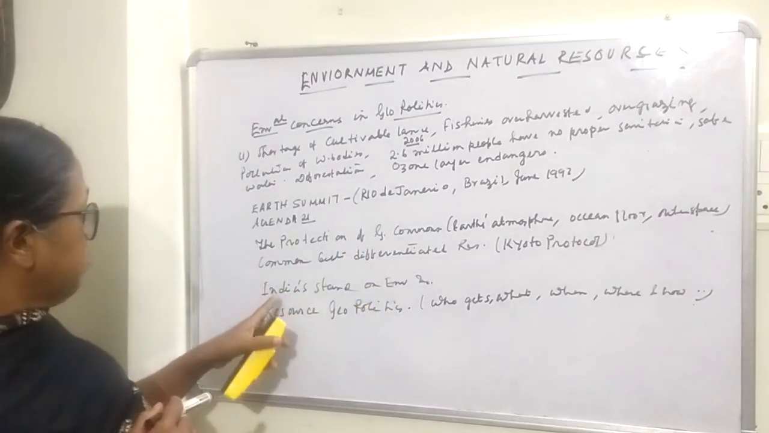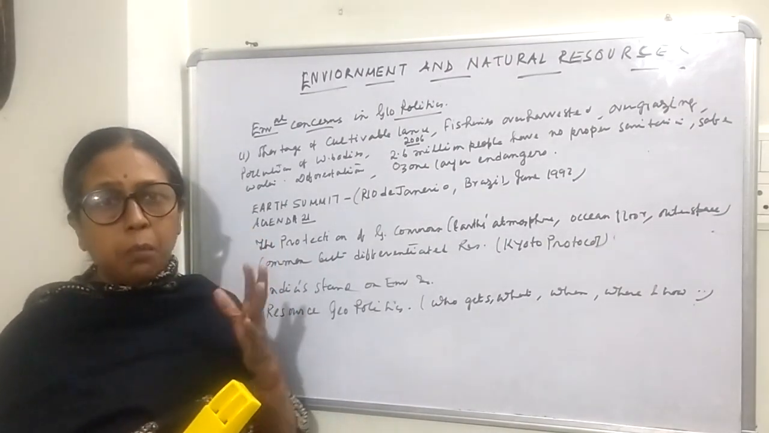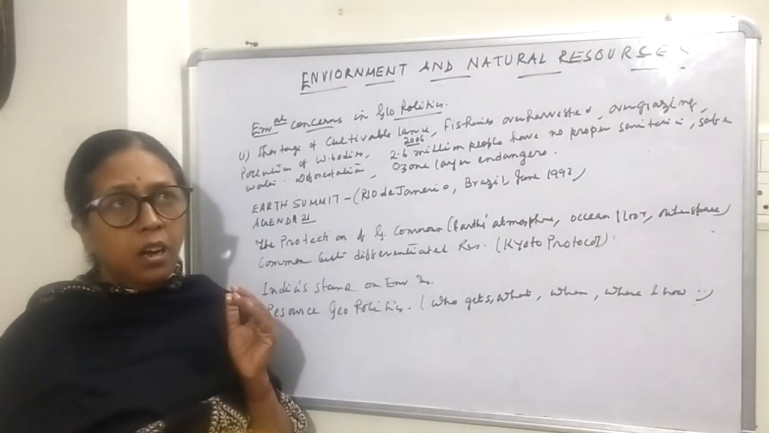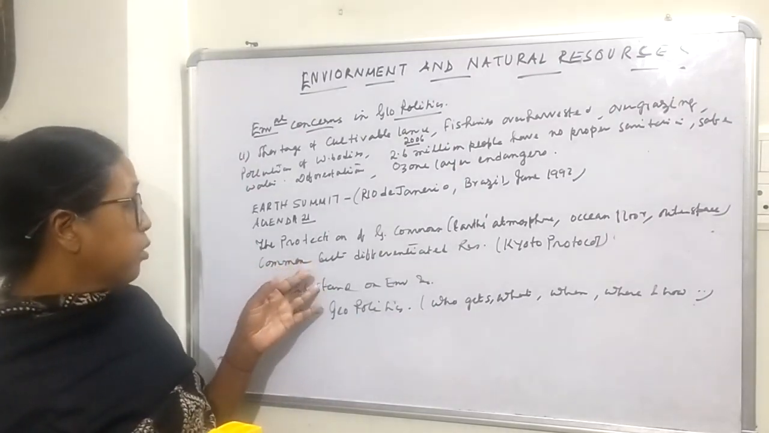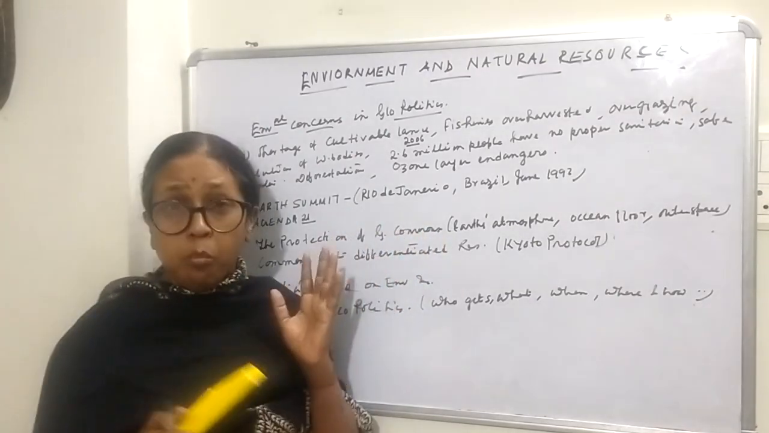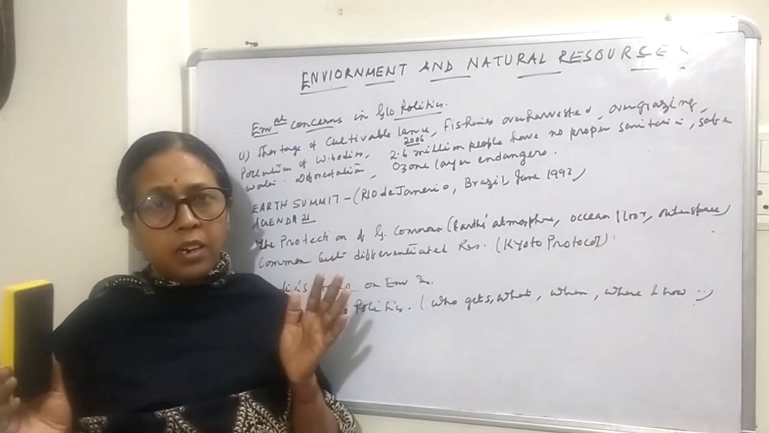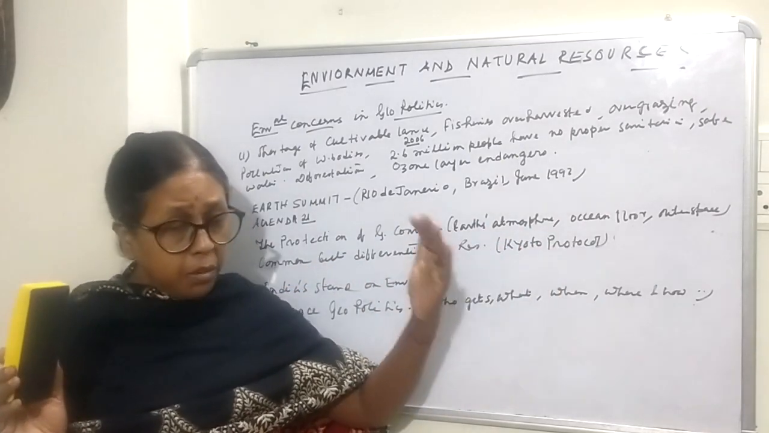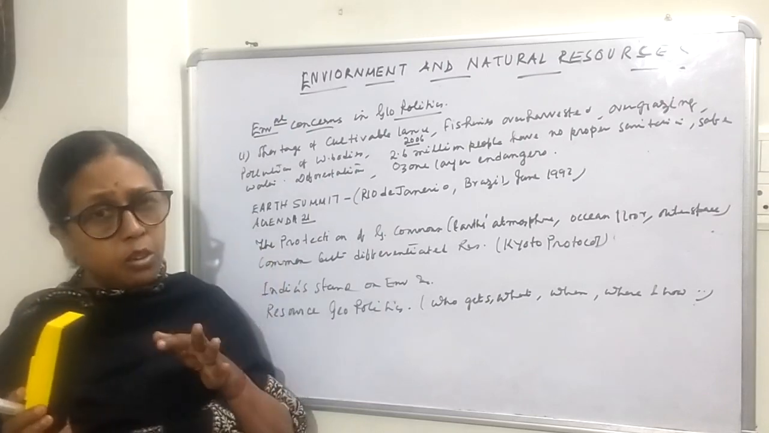Then the common but differentiated responsibility, you will have to know a little bit about that. That means all the countries are equally responsible for the protection of the common property, global property. But there are two types of countries. Some countries are known as countries of north, and some countries are known as countries of south.